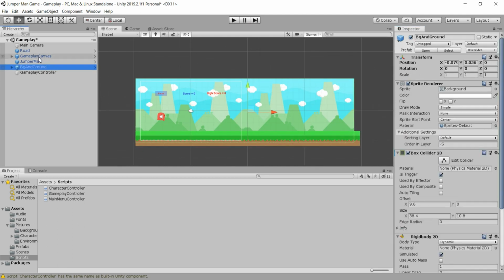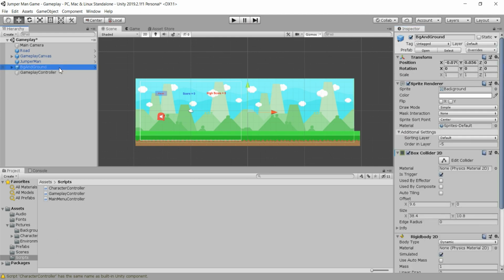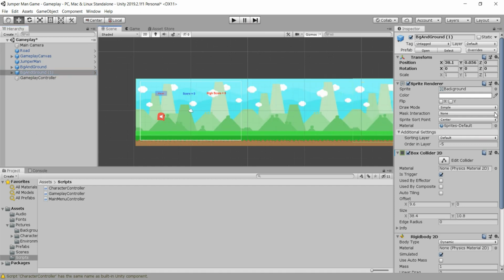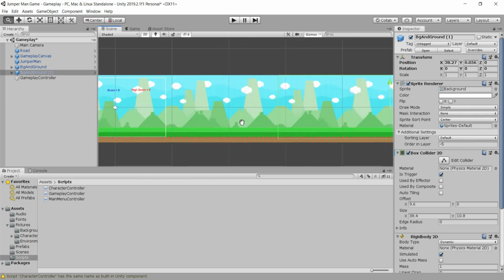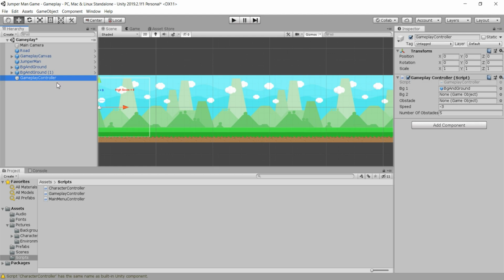So we are going back here in the gameplay controller, and we are going to drag this into this bg1 slot, and then I will copy and paste one more time this bg and ground. I will move this second bg and ground right here, and then this is going to be the second variable for bg2.